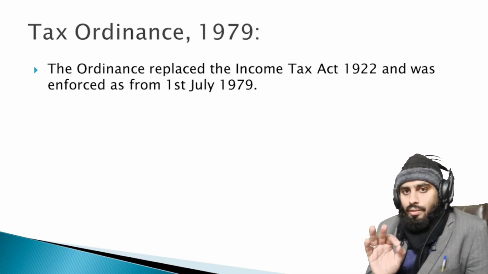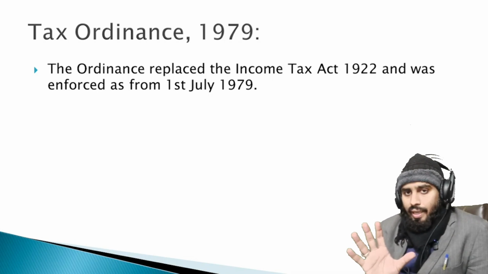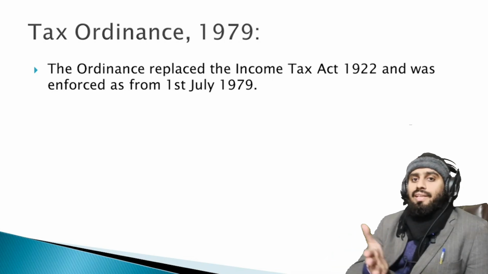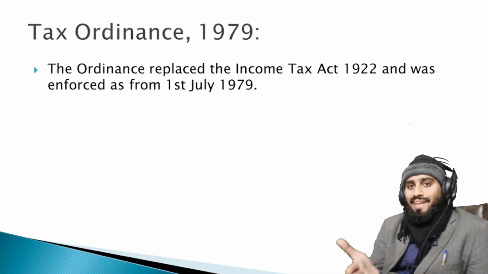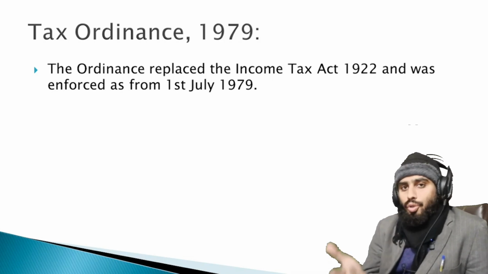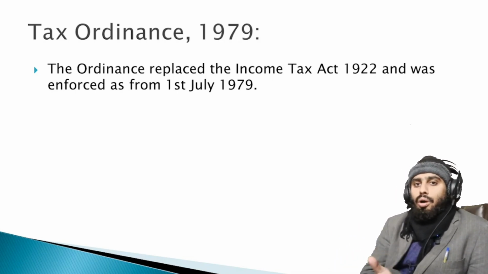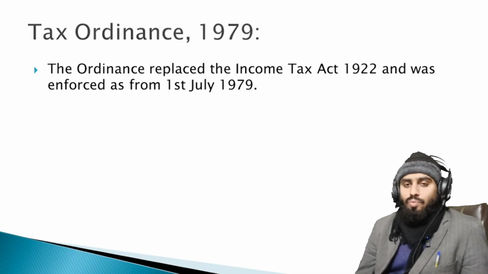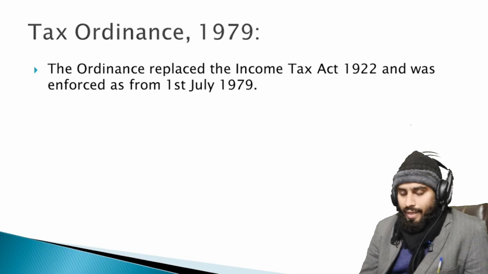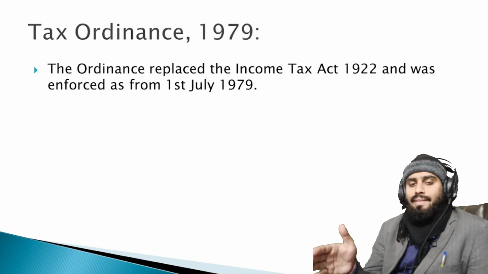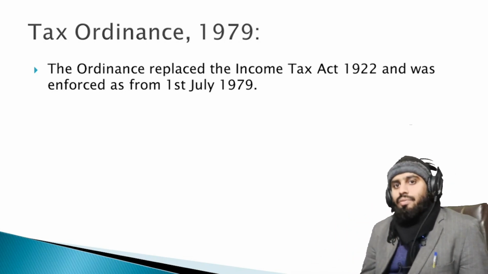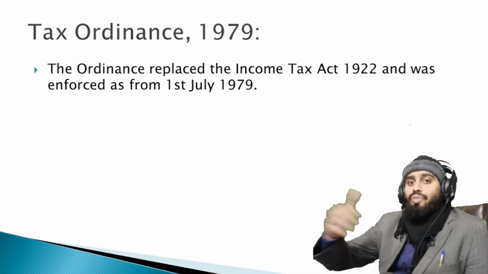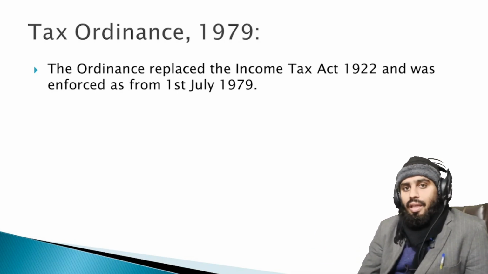When Pakistan came into being, that is 1947, it was not in a position to make its own legislation, its own law. So they decided to implement the law which was already implemented in the subcontinent. So that was the 1922 Act. They continued this act, and they themselves researched what type of changes needed to be done in the future in this act.